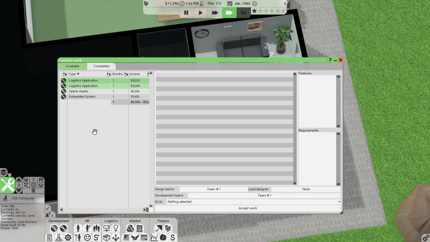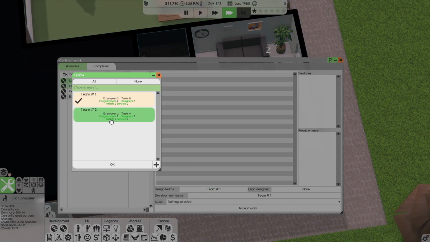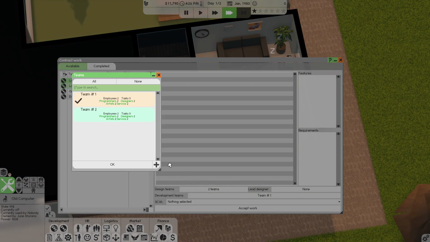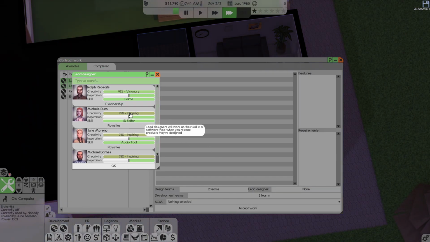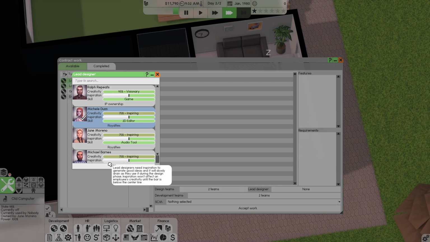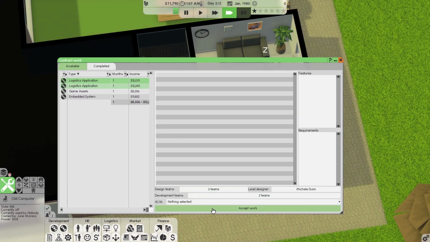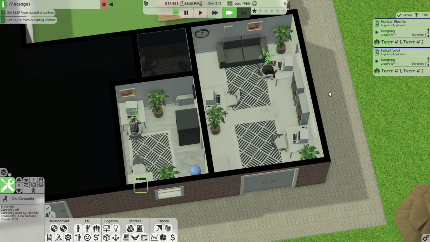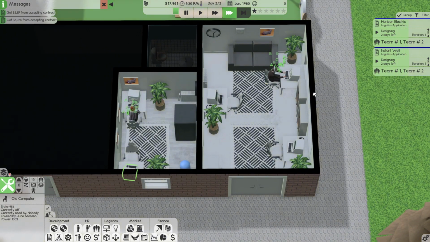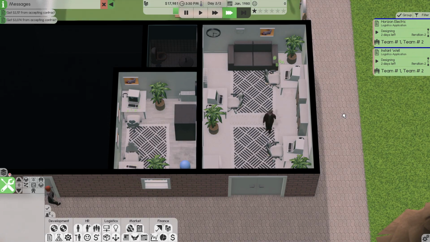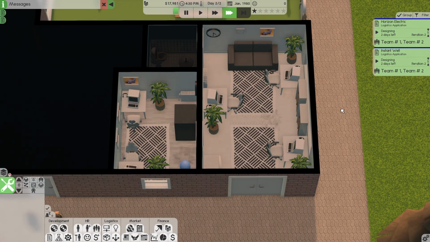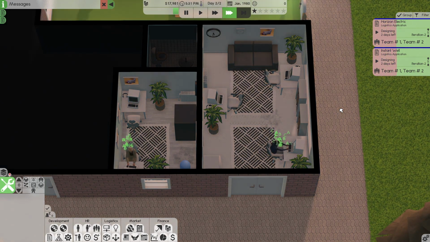While they're all here, let's go ahead and get these 2 logistics applications started. What I want to do is make sure both teams are selected. There are no lead designers, but we can select one. We'll have Michelle start the contract work, and we'll accept this at this time. As you can see, it's day number 2 of January 1980. And now everybody's happy because they have their own office, even though technically they don't.